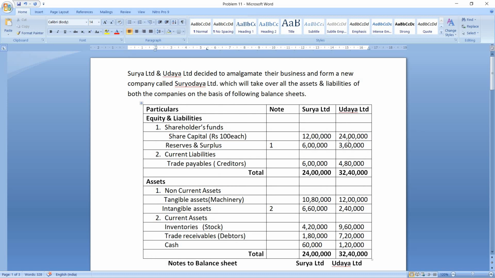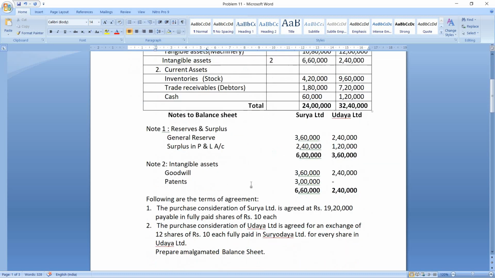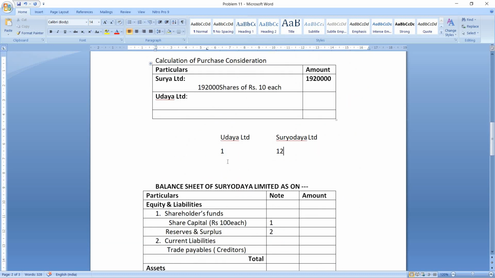The share capital of Uday Limited is 24 lakhs. You have to divide it by 100 because the face value of shares is 100. So 24 lakhs divided by 100, that will be 24,000 shares. So if Uday Limited has 24,000 shares, then what will be the number of shares in Suryodaya Limited?